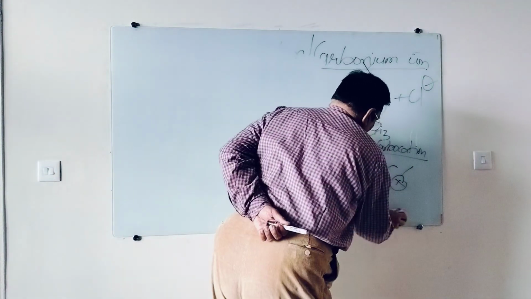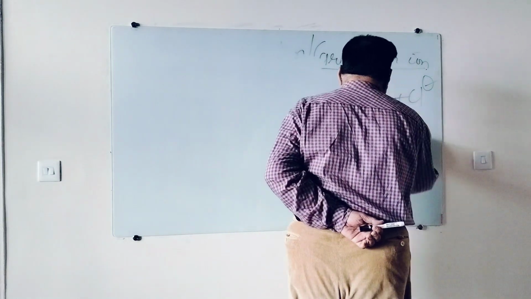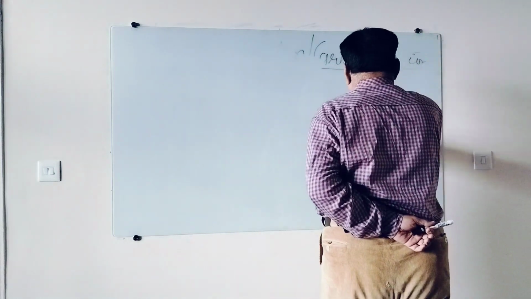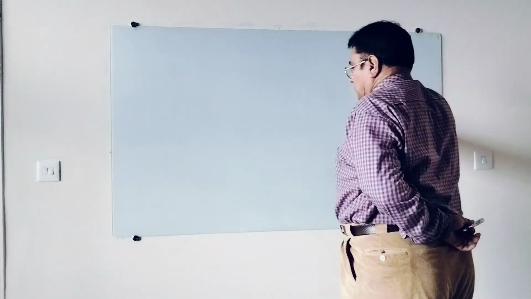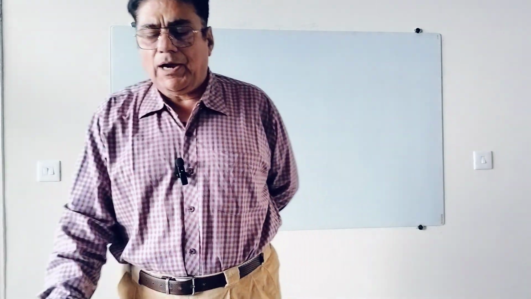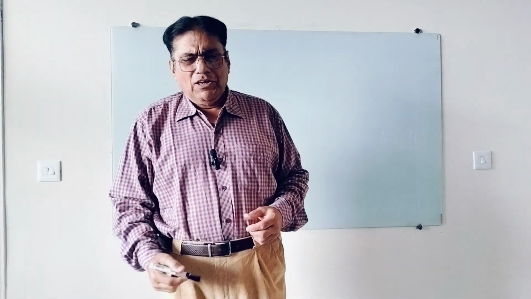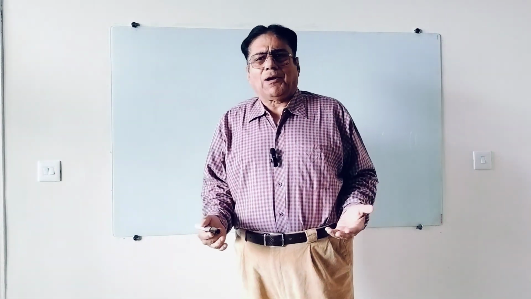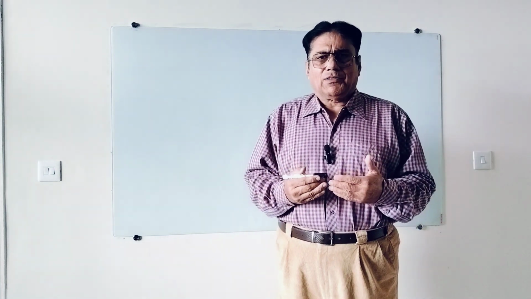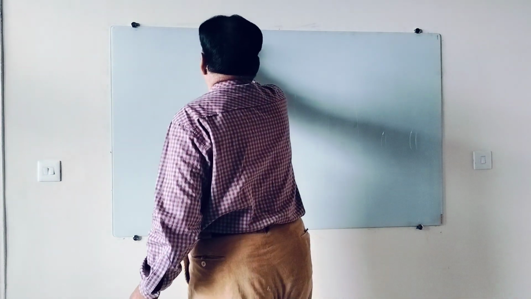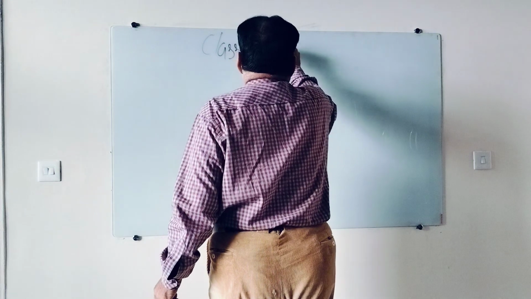And I took the example of tertiary butyl chloride preferentially because tertiary butyl carbocation formation takes place. Theoretically, there was nothing wrong if I took the example of methyl chloride dissociating into methyl carbocation and chloride. But practically that never happens, because the methyl carbocation is so unstable that it will always prefer the concerted reaction. Now I come to the classification of carbocation, how we can classify the carbocation.